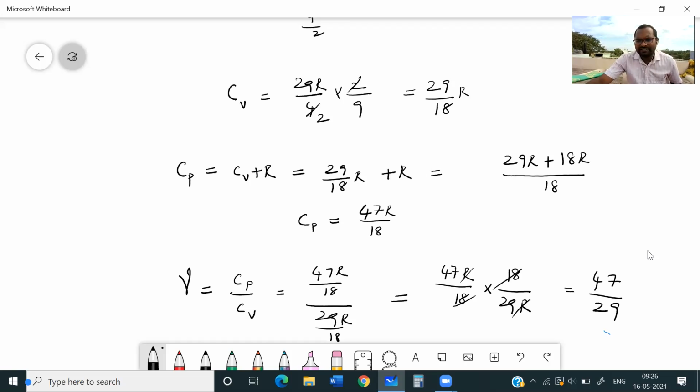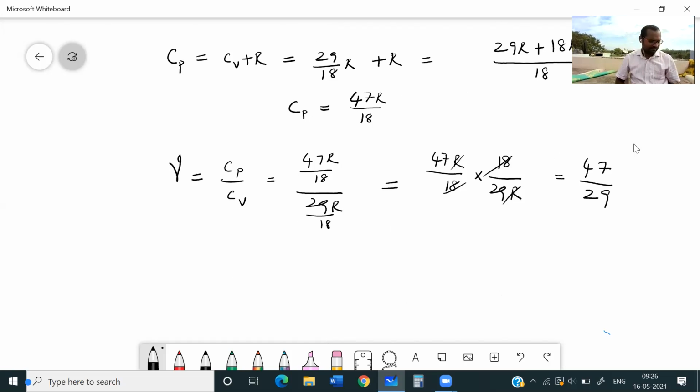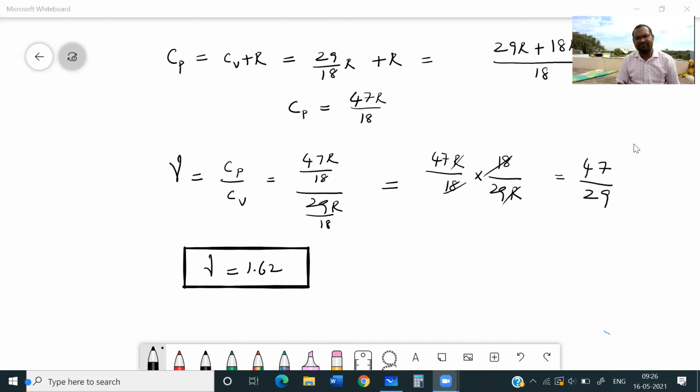Yes, take calculator and calculate. 47 divided by 29. 1.62. Gamma value is 1.62. Yes. These all things you need to do at a very fast rate. 1.65 or 1.62. Okay. This type of problem is very important.